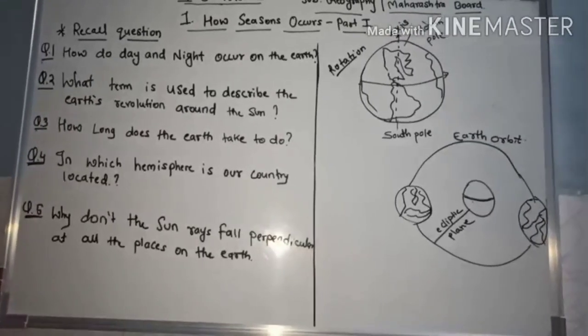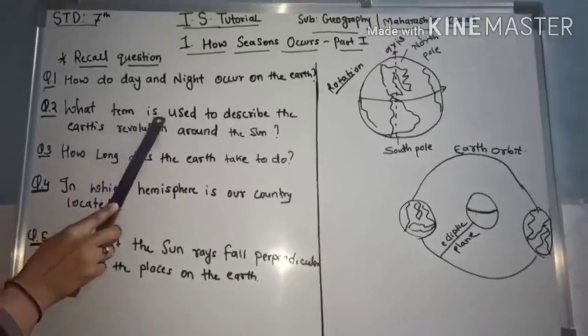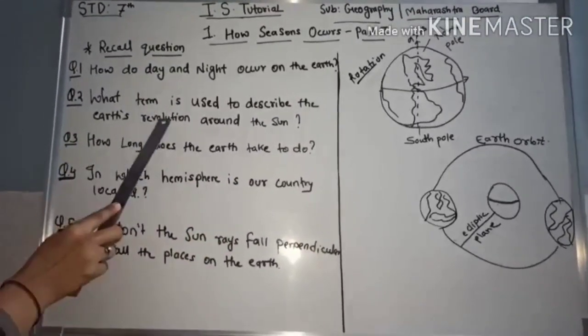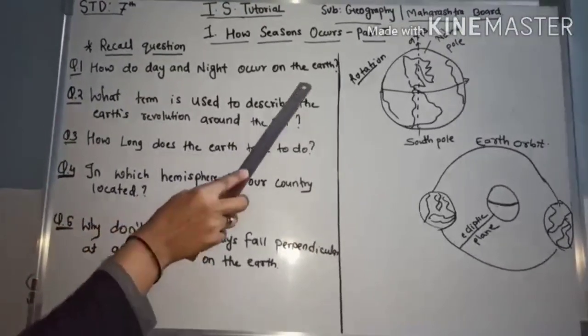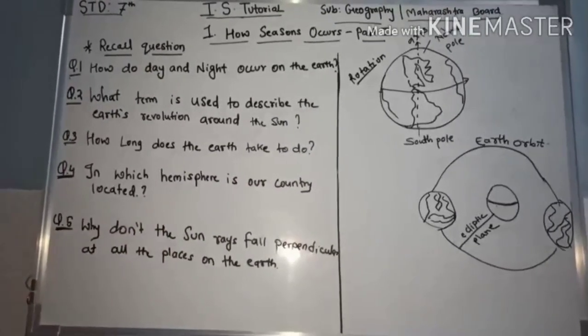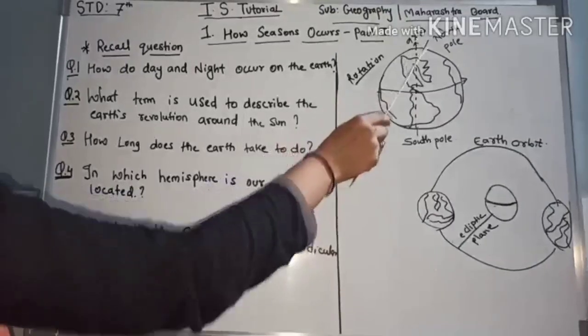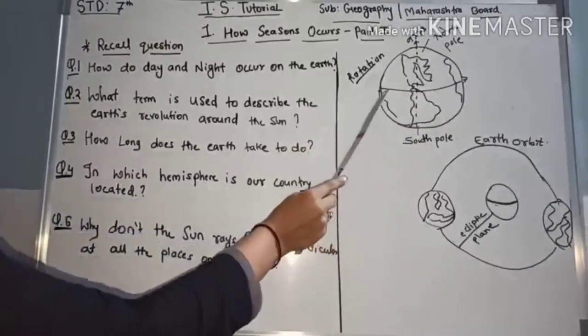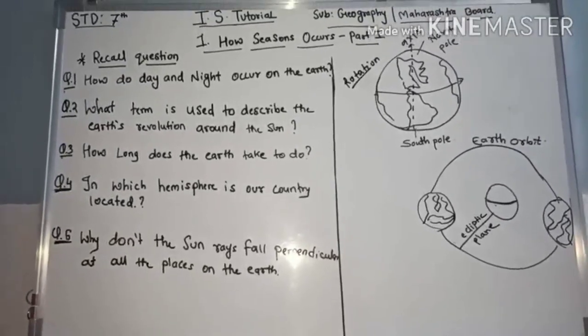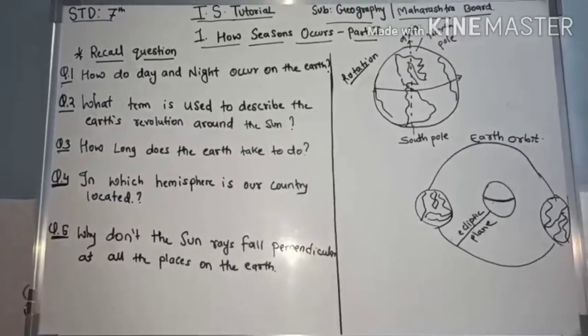Now the second question is, what term is used to describe the earth's revolution around the sun? Earth spins around its axis, just as a top spins around its spindle.